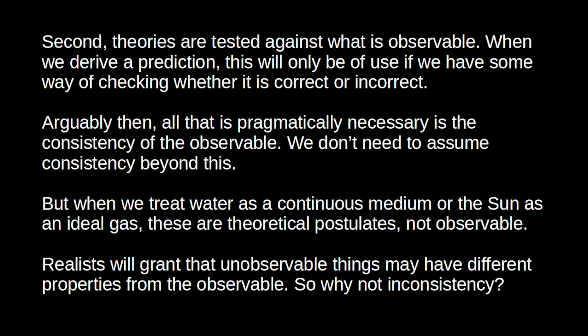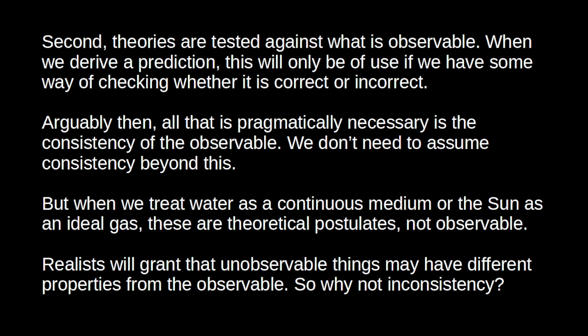And of course, realists will already acknowledge that unobservable things may have very different properties from observable things. I mean, we can't literally observe laws of nature. We can't literally observe properties of particles like spin or color charge. There's not anything exactly like spin or color charge that you can literally see. We can't observe quantum superpositions. And again, there's nothing really in the observable world exactly like a quantum superposition. So unobservable things can have quite different properties from observable things.